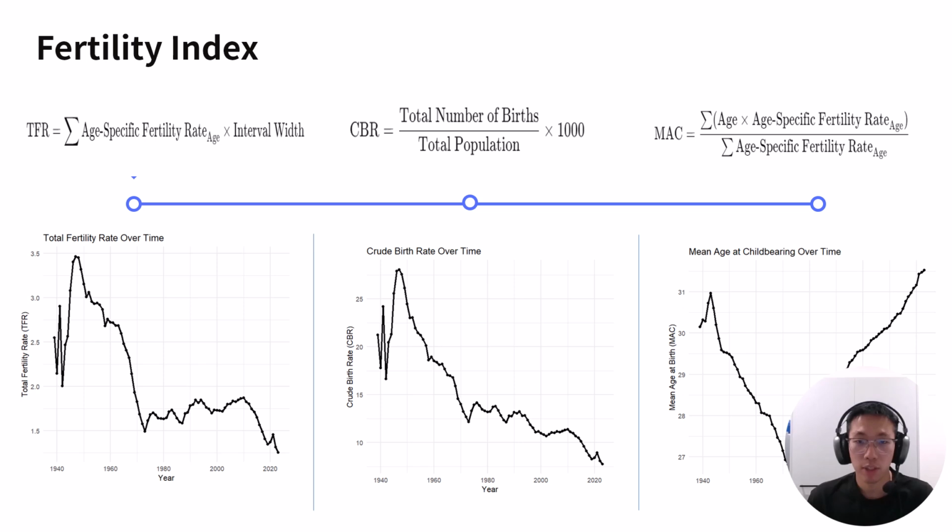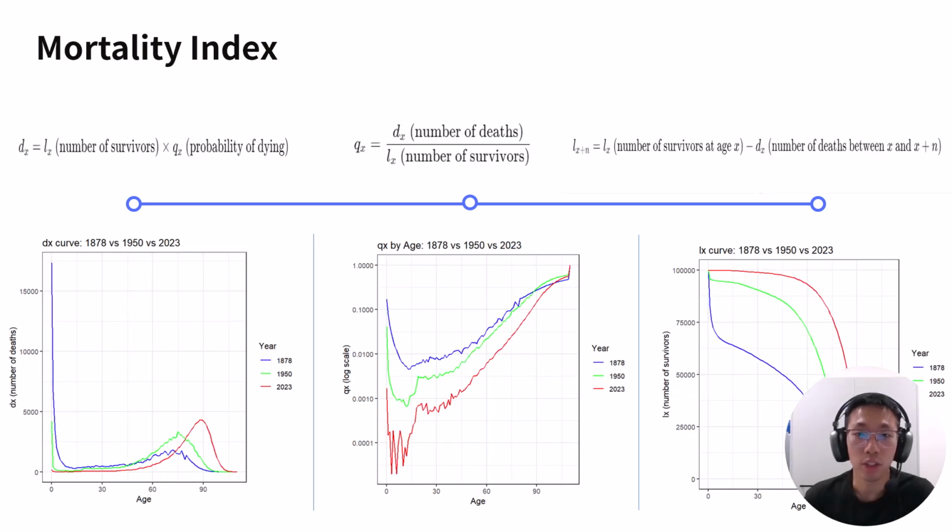While birth patterns have changed a lot, death patterns in Finland have also gone through big shifts. Let's take a look at how mortality and life expectancy have evolved. The number of deaths in each age group is based on how many people survive to that age and their chance of dying. One graph shows the number of deaths by age, another shows the death rate at each age, and the third graph, called LX, shows how many people are still alive at each age out of the group